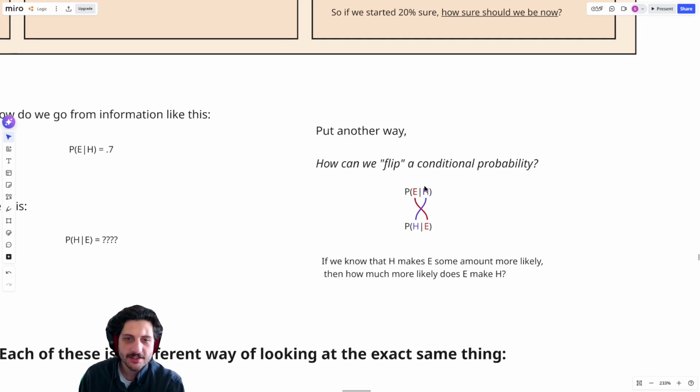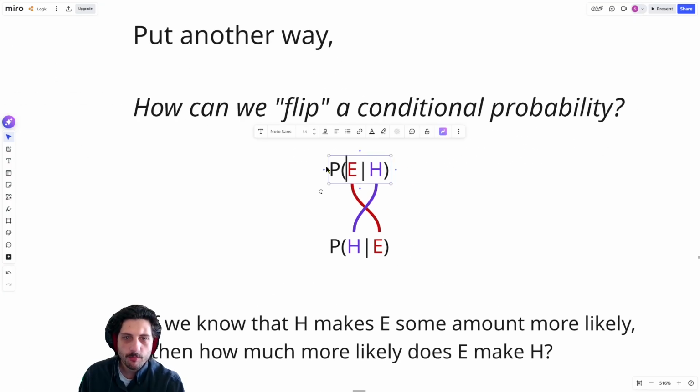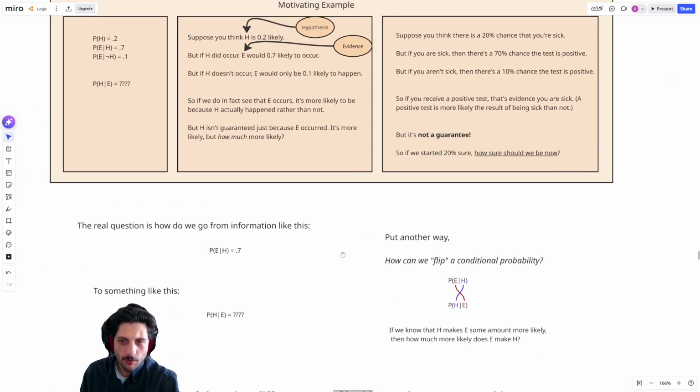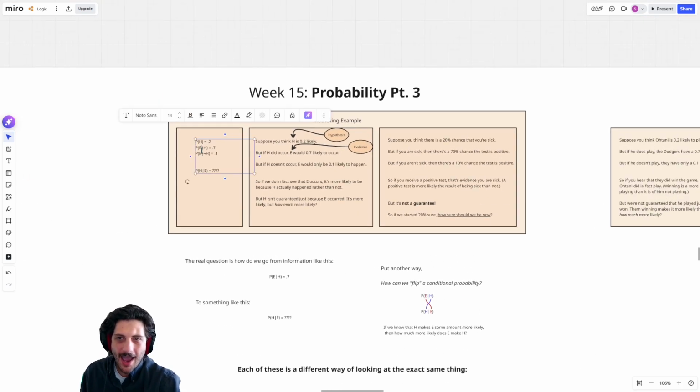A way to think about this is that we're starting off with P(E|H). What's the probability that I test positive given that I am sick? And what I'm trying to figure out is the probability that I'm sick given that I test positive. So the real question is how do we swap these conditional probabilities?